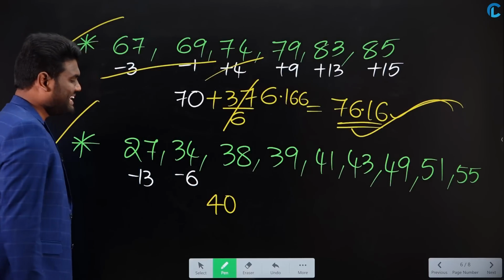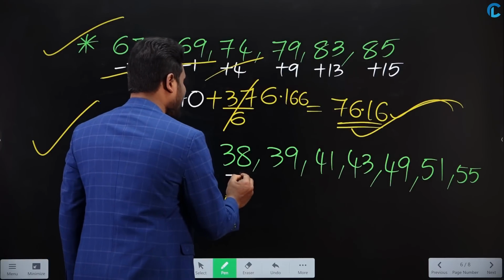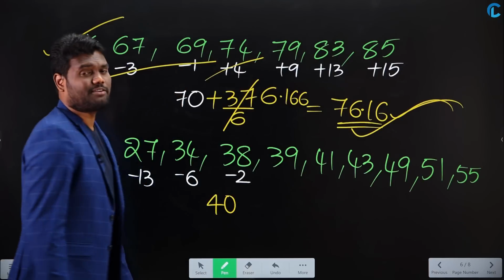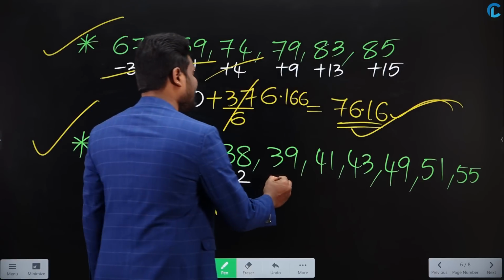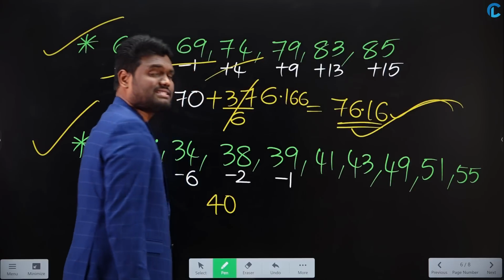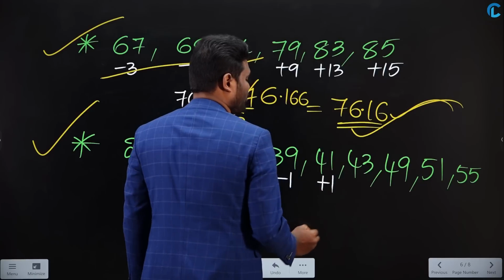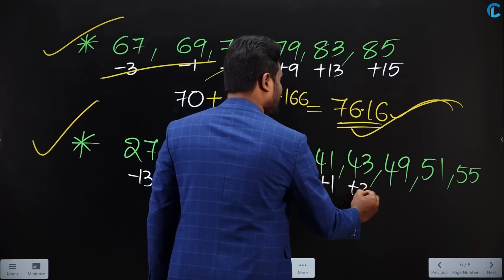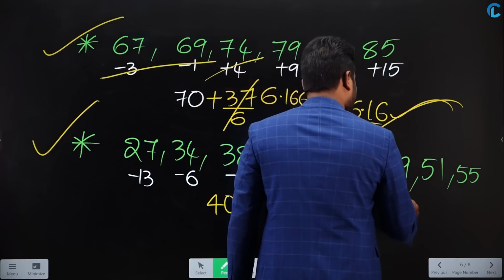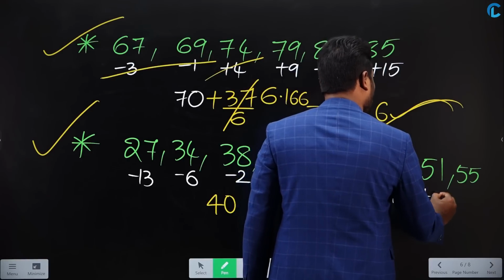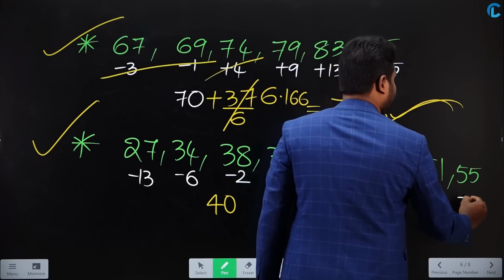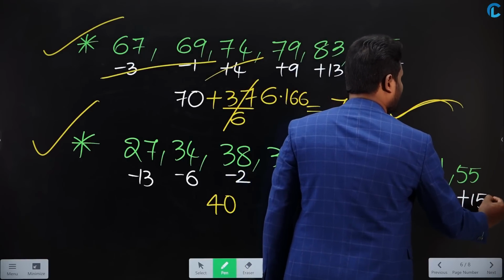34 is less than 40. How much less than 40? 6 less than 40. 38 is less than 40. How much less than 40? 2 less than 40. 39 is less than 40. How much less than 40? 1 less than 40. 41 is 1 more than 40. 43 is 3 more than 40. 49 is 9 more than 40. 51 is 11 more than 40. 55 is 15 more than 40.